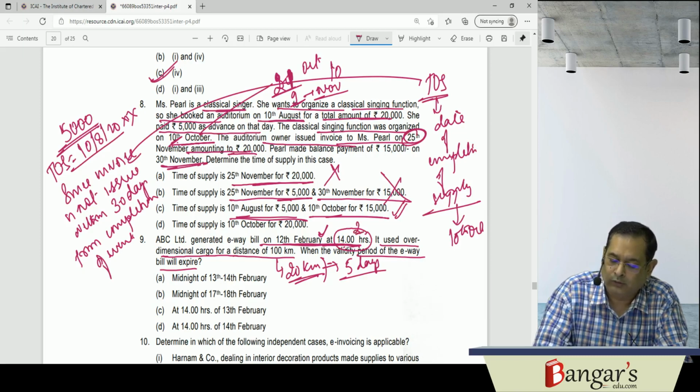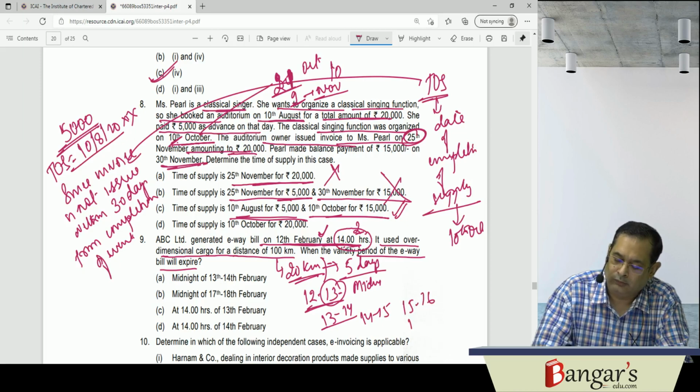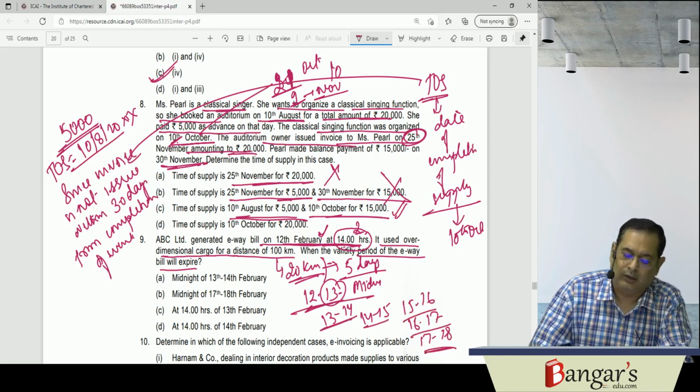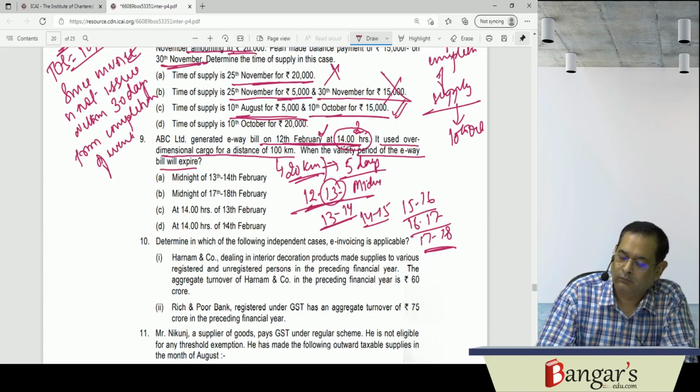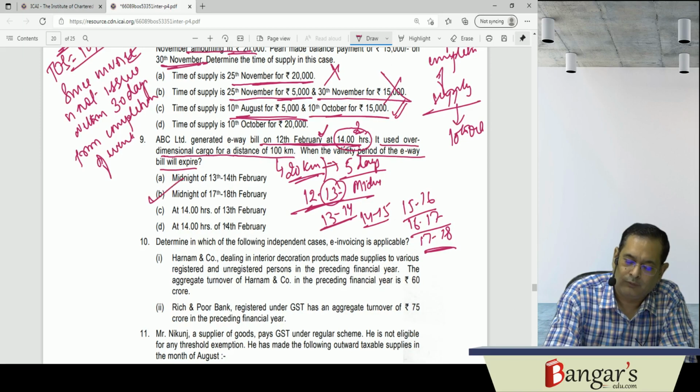So here, basically it is 12 to 13 midnight. The first day will be 13 to 14, then 14 to 15, then 15 to 16, then 16 to 17, and the fifth day will end on 17th and 18th. So 13 to 14, 14 to 15, 15 to 16, 16 to 17 and 17 to 18. So the 5 days validity will end on 17th-18th February midnight.